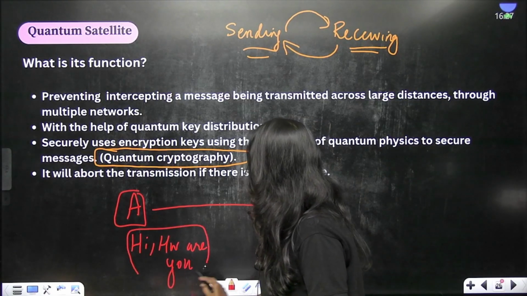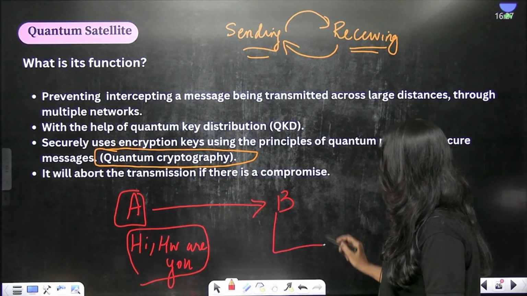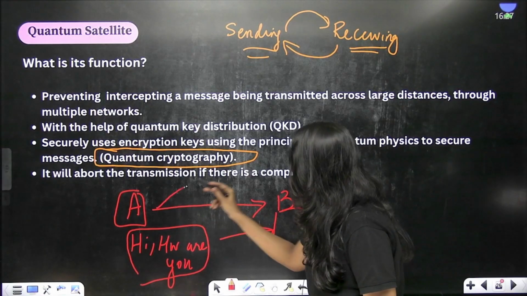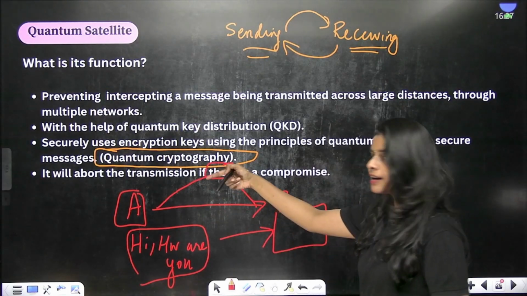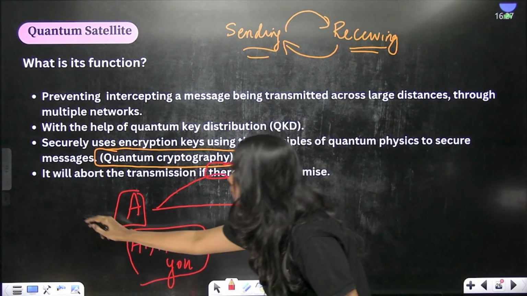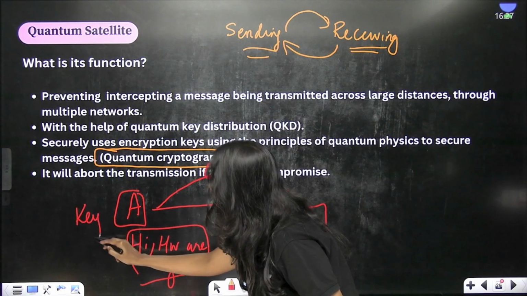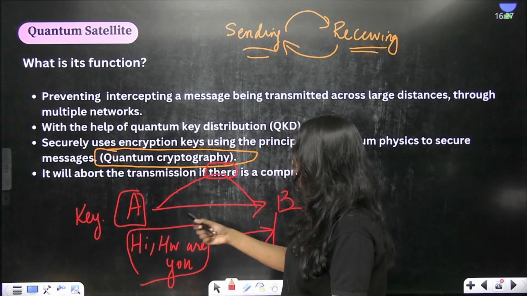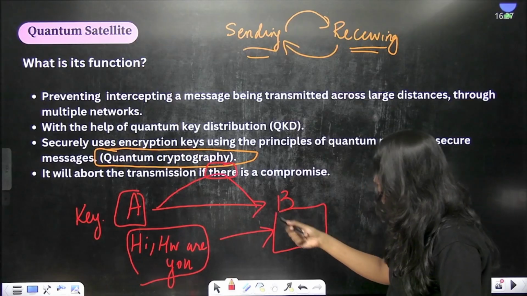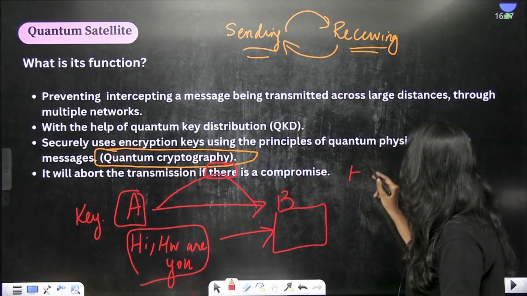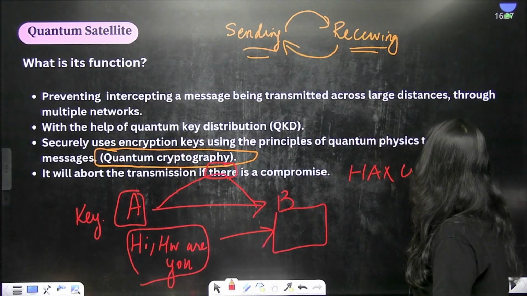So this message can be read only by B, right? This is called end-to-end encryption. So it is not getting transferred through any third party or any other mediums. It is using a key. What is happening here? If the person is sending hi, how are you, it is not going to be transmitted as hi, how are you, but rather it will be transmitted as something, imagine like this.